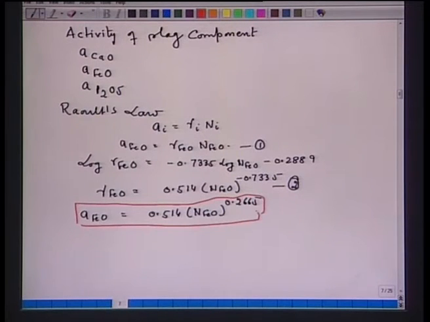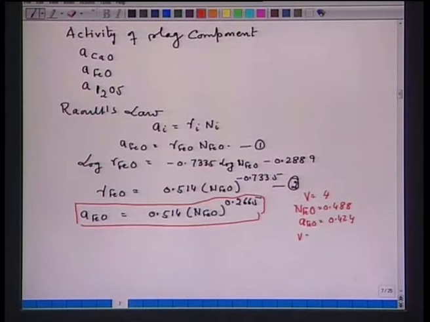Now, for example, if I take V ratio, that is the basicity ratio, equal to 4, then I take NFeO equal to 0.488, and I determine the activity from here, then the activity of FeO comes out equal to 0.424.